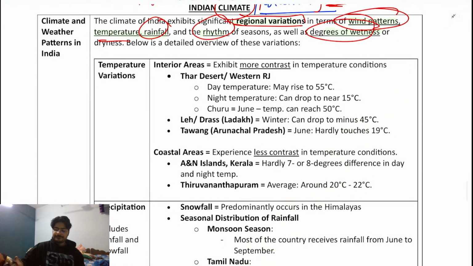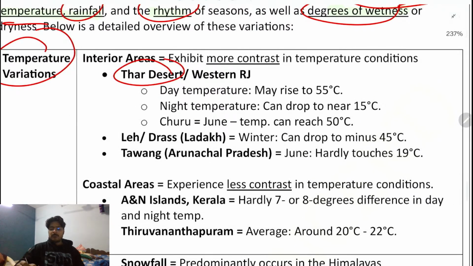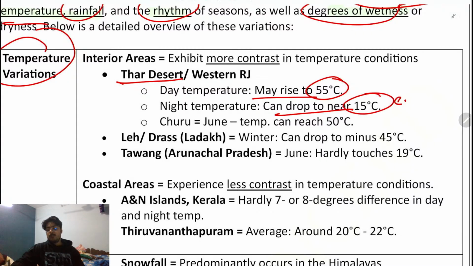Next, there's a temperature variation. So temperature may vary. For example, if I talk about a desert area, such as the Thar Desert, the temperature of the Thar Desert may rise very high, up to 55 degrees Celsius during the day, but it falls to 15 degrees Celsius. It is very cold at night. Very cold at night.